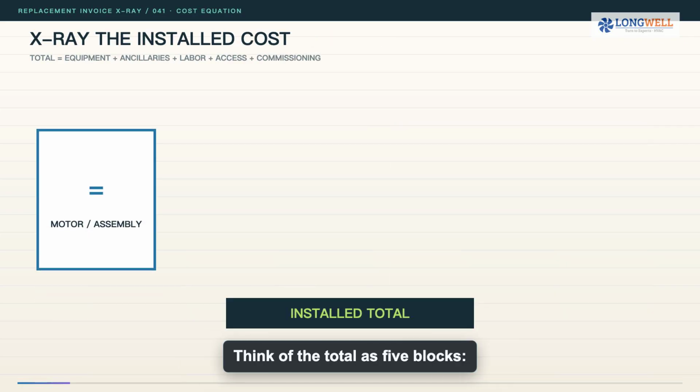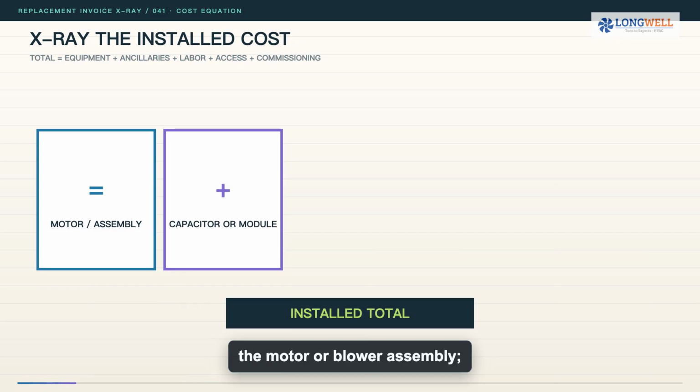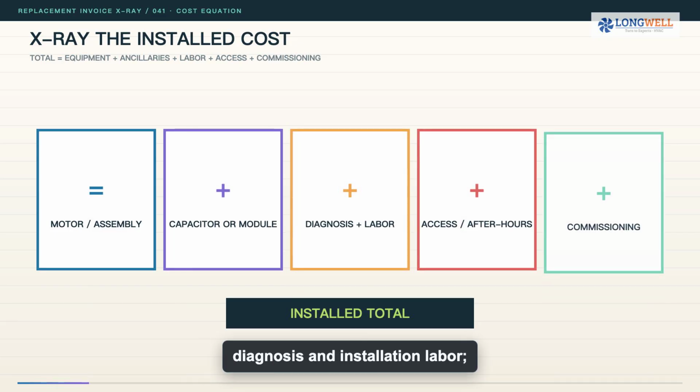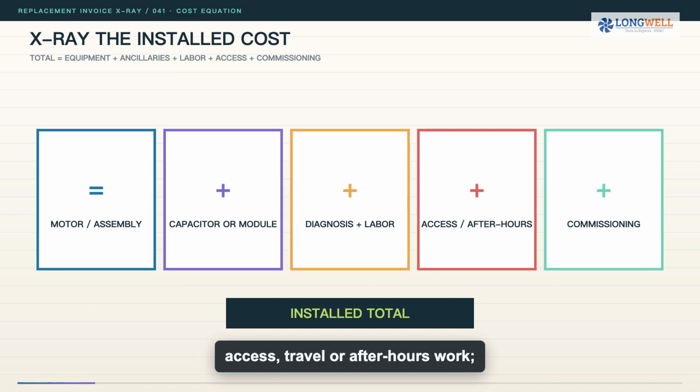Think of the total as 5 blocks: the motor or blower assembly, any capacitor or electronic module, diagnosis and installation labor, access, travel or after-hours work, and commissioning. A cheap part price can be real while the complete job is still expensive. The useful question is not, what does a blower motor cost? It is, what must be replaced, accessed and proved on this machine?